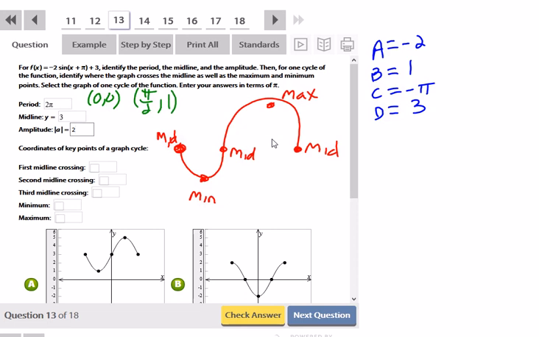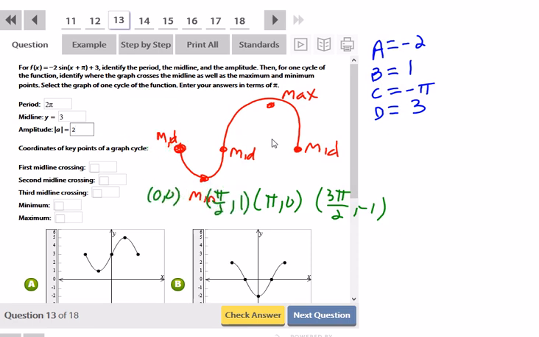Then you go back to the middle at pi, 0. Then you go to 3 pi over 2, and you can confirm these by looking at the list of trig values. Take the sine of 3 pi over 2, the sine of pi over 2, the sine of pi. These are the values you get. And then finally you go back to where you started at 2 pi, comma 0.